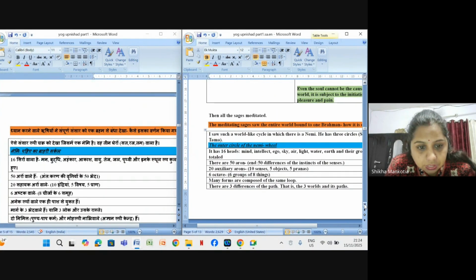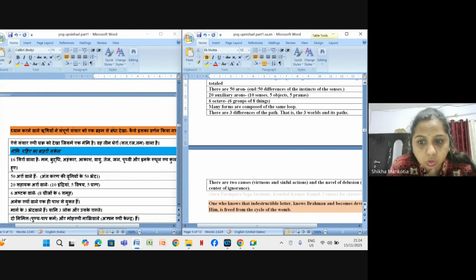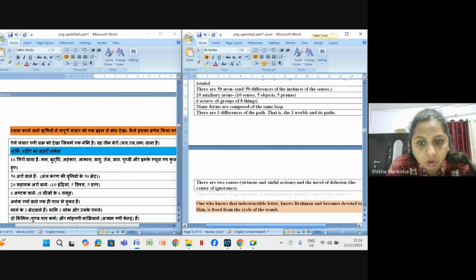Then 6 octaves. Octave means ashtak, 8. So that is 6 groups of 8 things. And many forms are composed of the same loop. And there are 3 differences of the path, that is the 3 words and its paths. There are 2 causes, virtuous and sinful actions. And the navel of delusion is the center of ignorance.